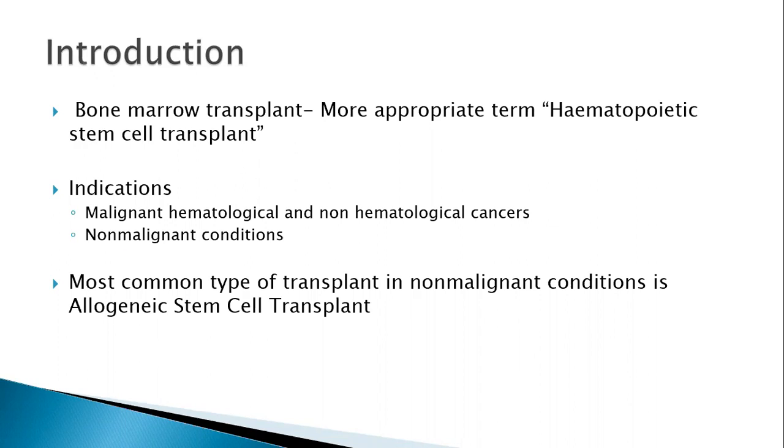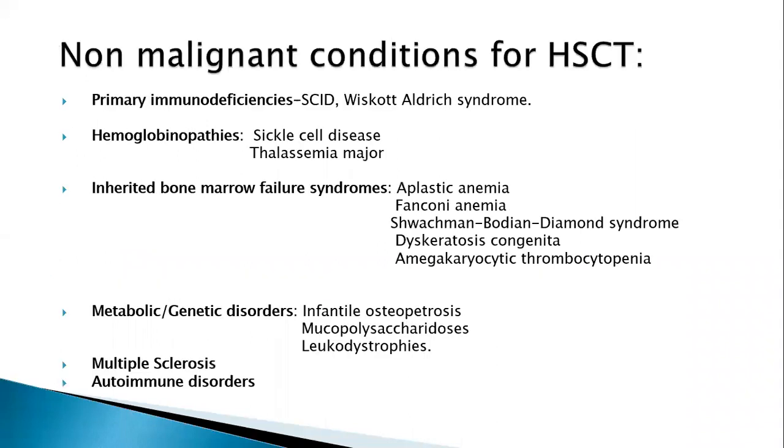The pre-transplant workup would be the same even for non-malignant conditions, like evaluation of all the organ functions, cardiac, renal, lung functions, liver functions, and everything. However, there are certain caveats. So, what are all the conditions in which we can consider a hematopoietic stem cell transplant in non-malignant conditions? Most of them are in children. The pediatric age group has a lot of non-malignant conditions where hematopoietic stem cell transplant is curative.